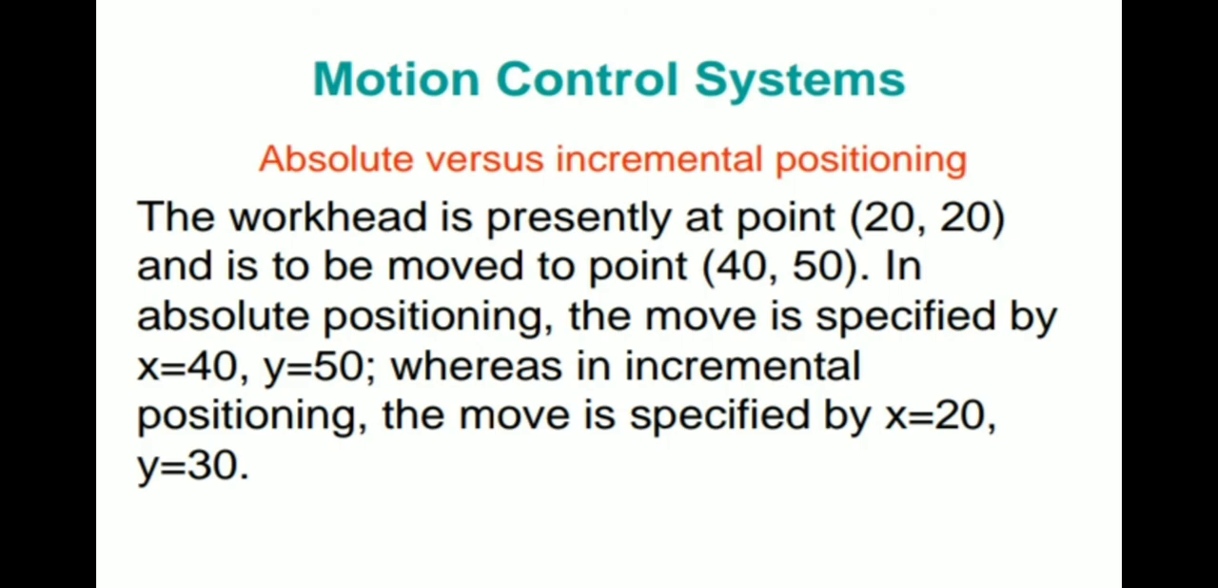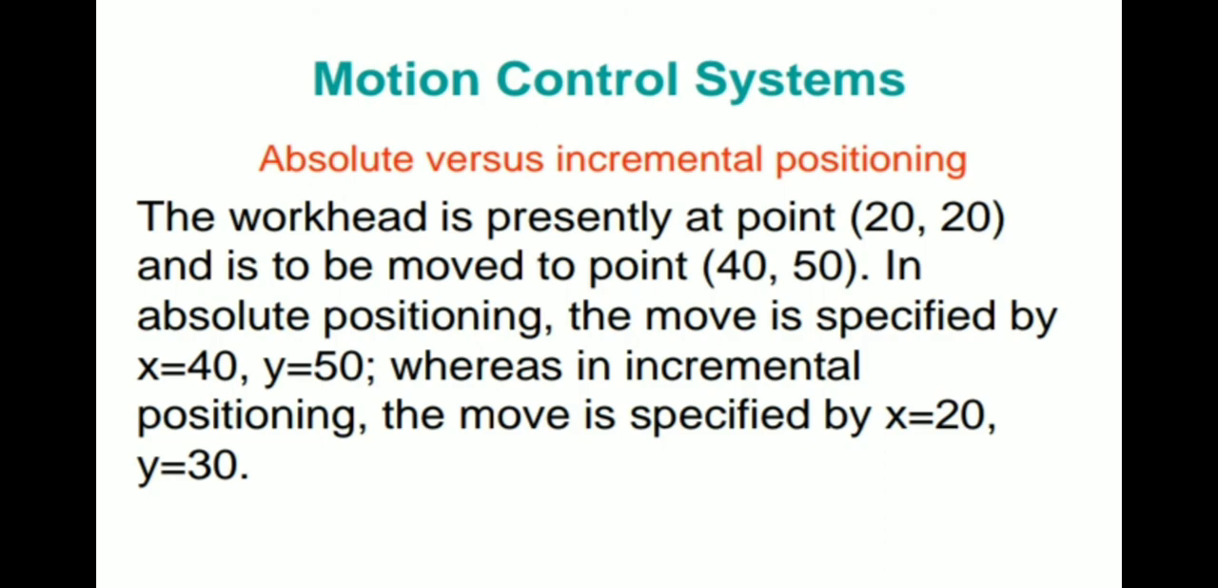It means the work head is presently at 20 comma 20 and is to be moved to a point, 40 comma 50. In absolute positioning, the move is specified by x equal to 40, y equal to 50, whereas in incremental positioning, the move is specified by x equal to 20, y equal to 30. So two different positionings occur, absolute versus incremental positioning.